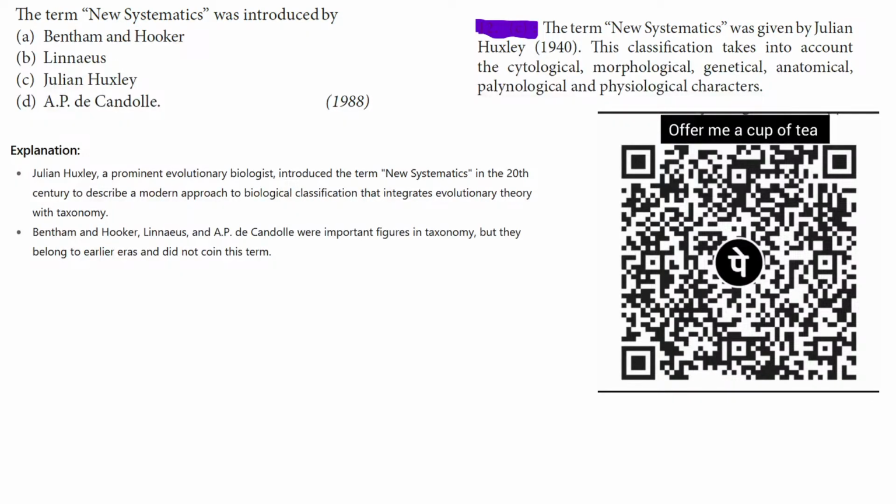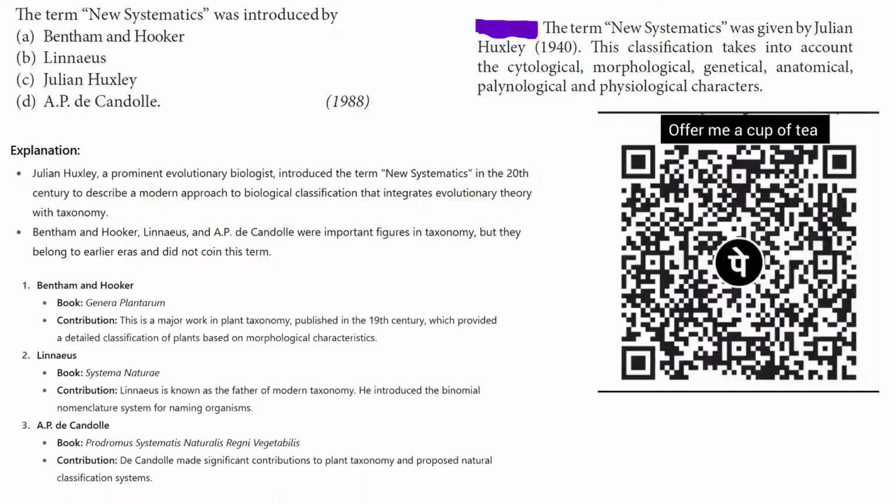Bentham and Hooker, Linnaeus and A.P. de Candolle are important figures in taxonomy, but they belong to earlier eras and did not coin this term. Bentham and Hooker wrote the Genera Plantarum, a major work in plant taxonomy published in the 19th century, which provided a detailed classification of plants based on morphological characteristics.